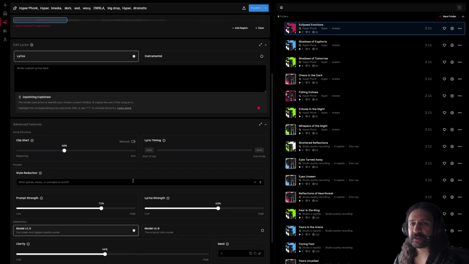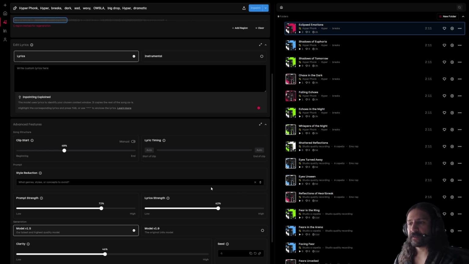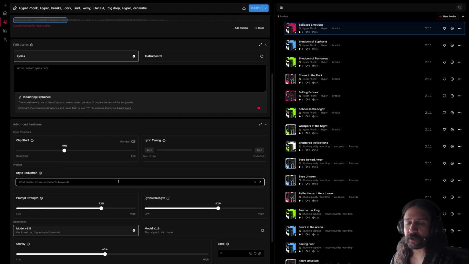Now, above this, we have style reduction. This is basically exclude genres. And I just noticed this today. I didn't even notice that this was here. I don't know if they added it recently, but if it keeps generating in a genre that you don't want to hear, this is where you put that genre in, and hopefully it would avoid it.